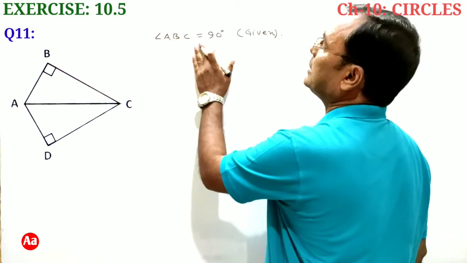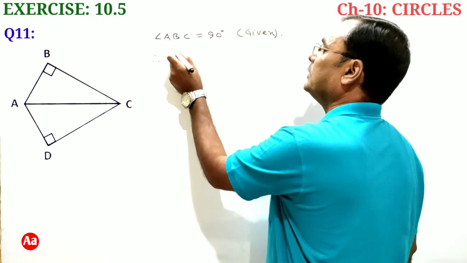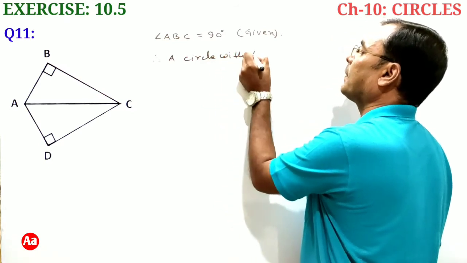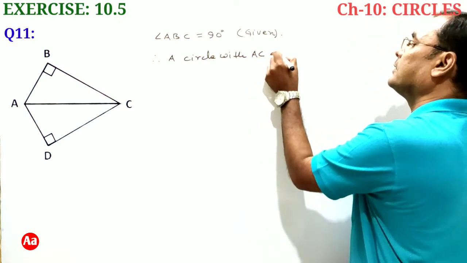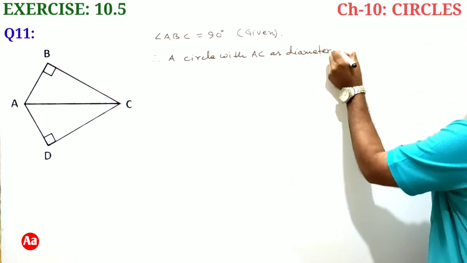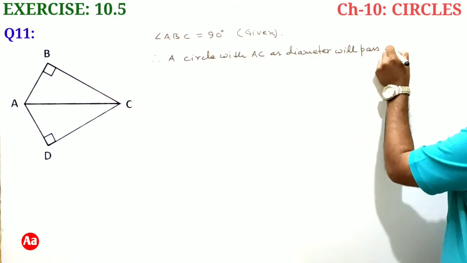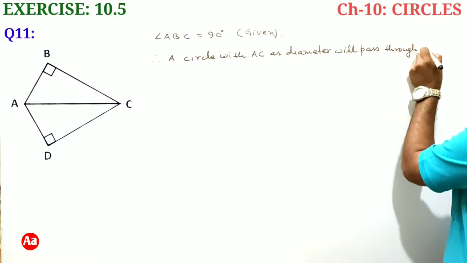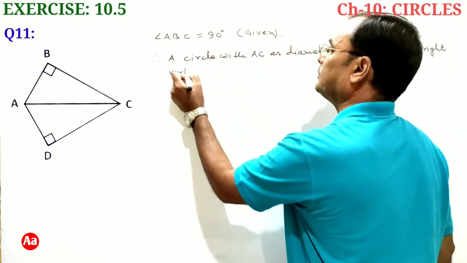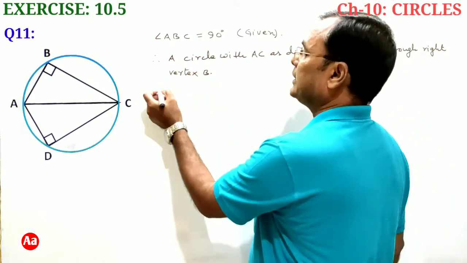So based on this, angle ABC equal to 90 degrees, we can say that a circle with AC as diameter will pass through right vertex B.